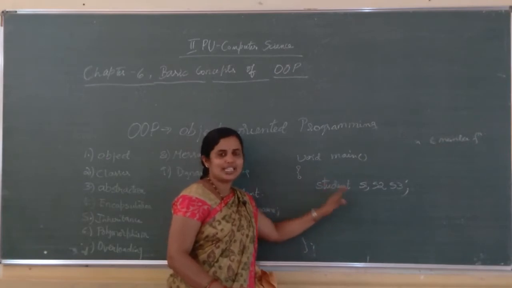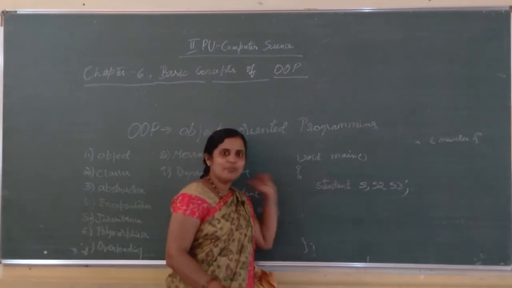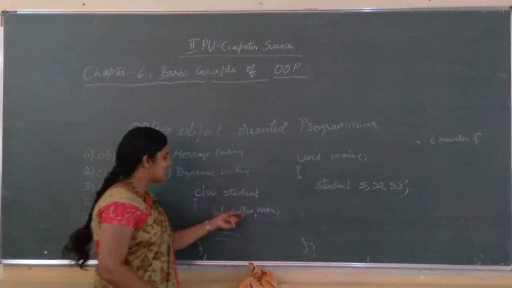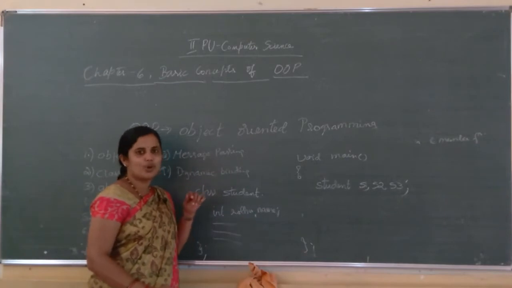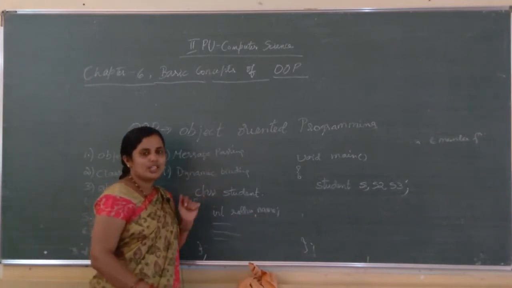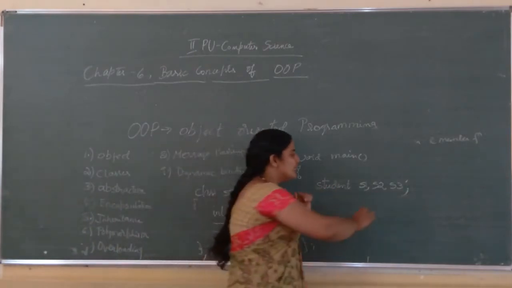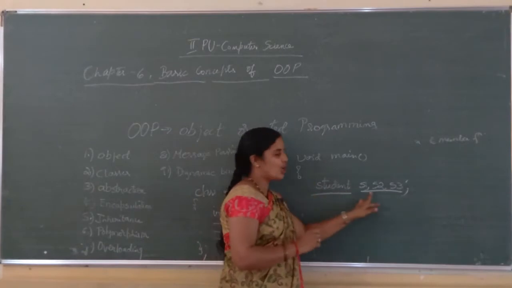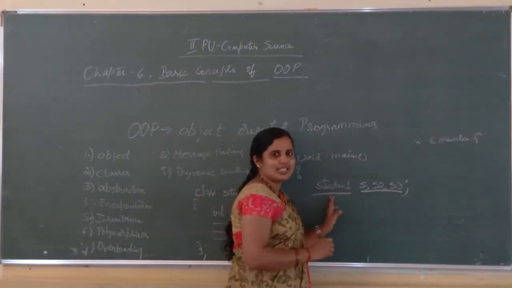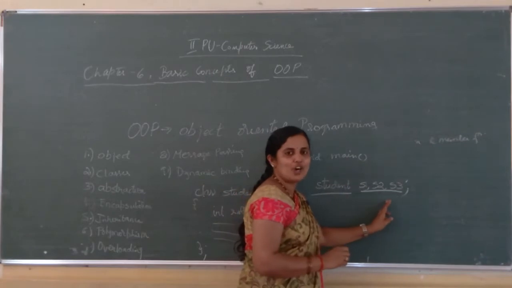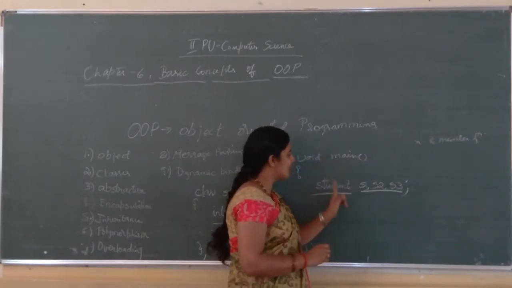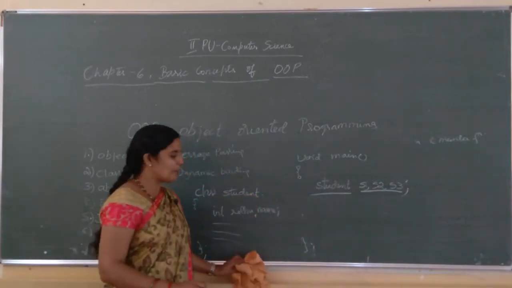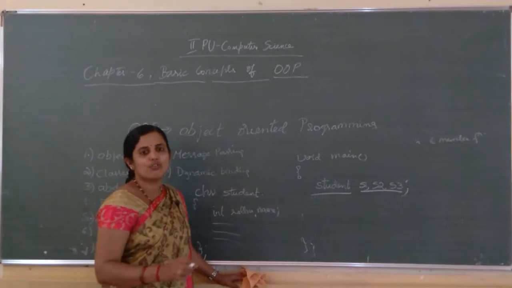S1 is also a student, S2 is also a student, S3 is also a student. All the 3 belong to student. All the 3 have their own roll number and their own name. Here you can say an object is a variable of class type. For a class, any number of objects can be created. Suppose if you want to create many objects, you can consider an array of objects.